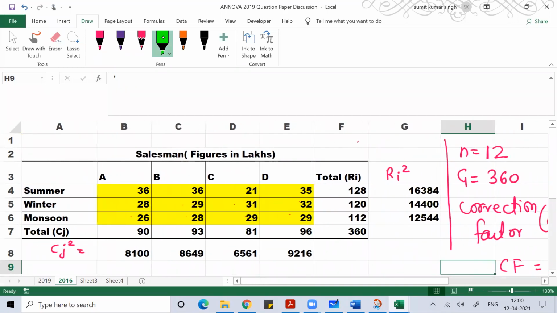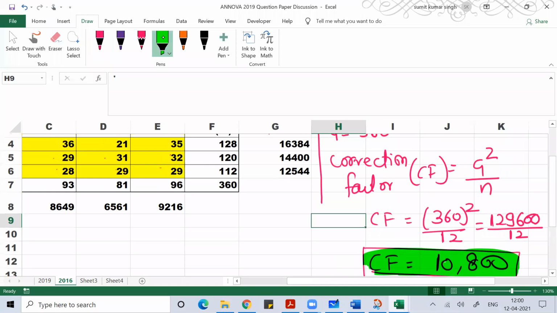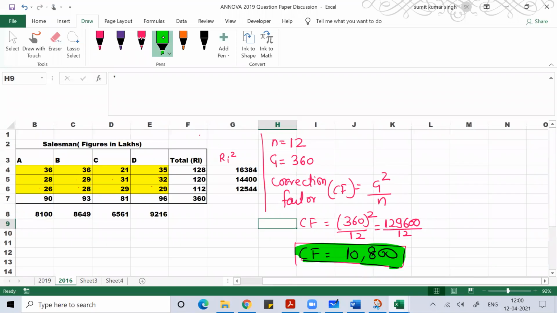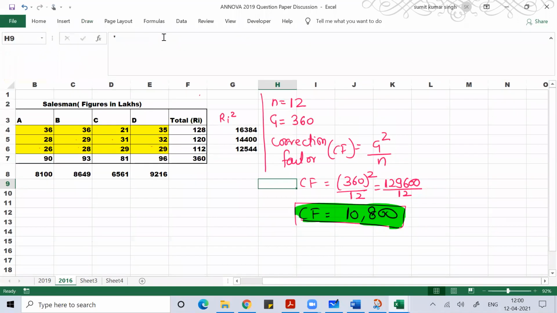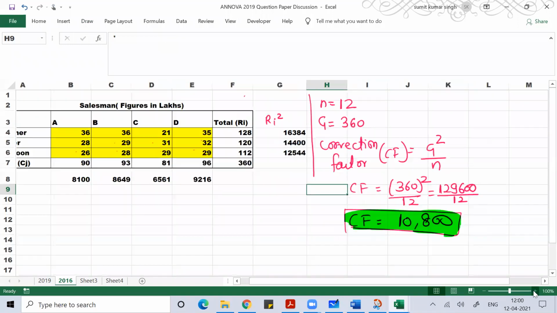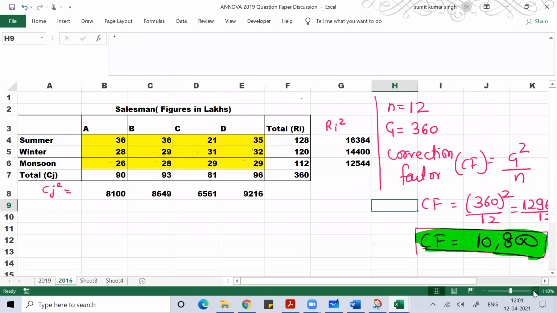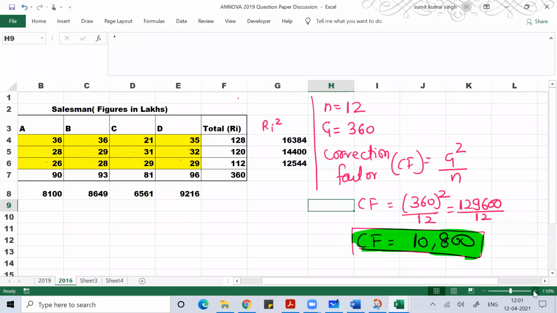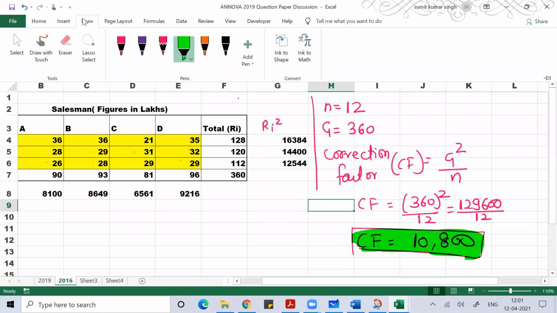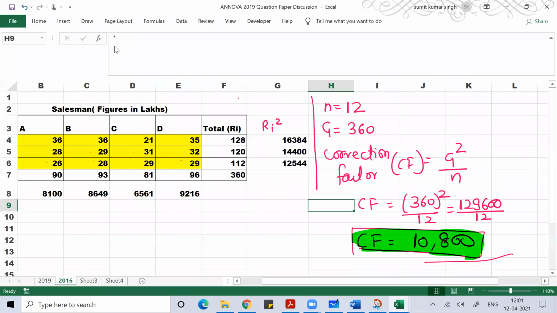Anyone, any doubt? So I'll get the correction factor 10800. Your n was 12. Total 12 data is there, and total sum of the data was 360. From this data, I'll find the correction factor. I hope everyone understood this much.